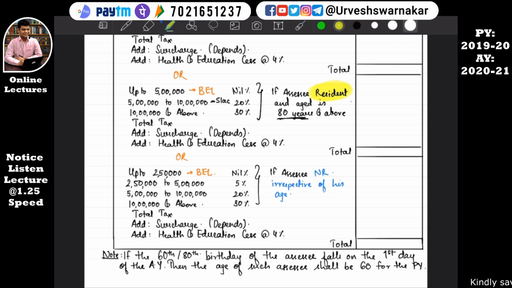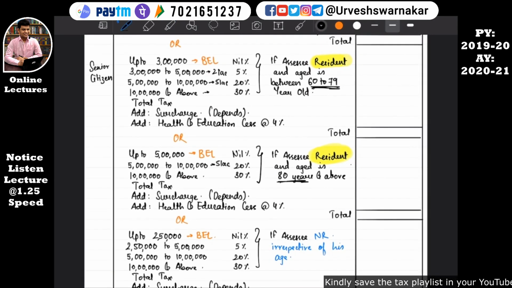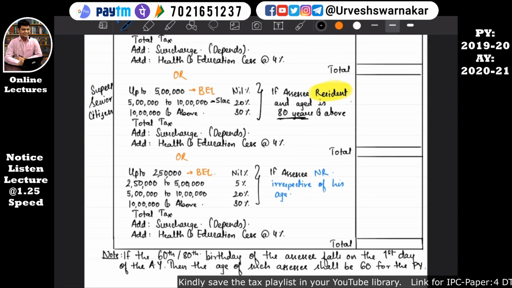If the SSC is non-resident, then we don't need to see his age. Then we don't need to divide him into types: normal citizen, senior citizen, and super senior citizen, which is type 3. Here, even if the assessee is a super senior citizen, his slab rate will be this only.